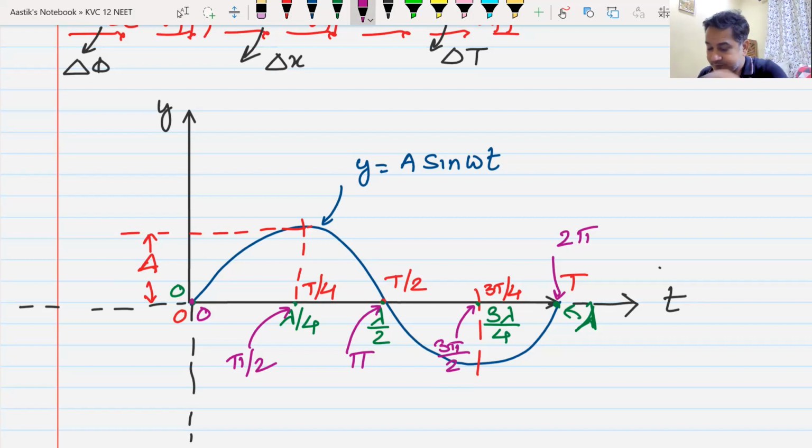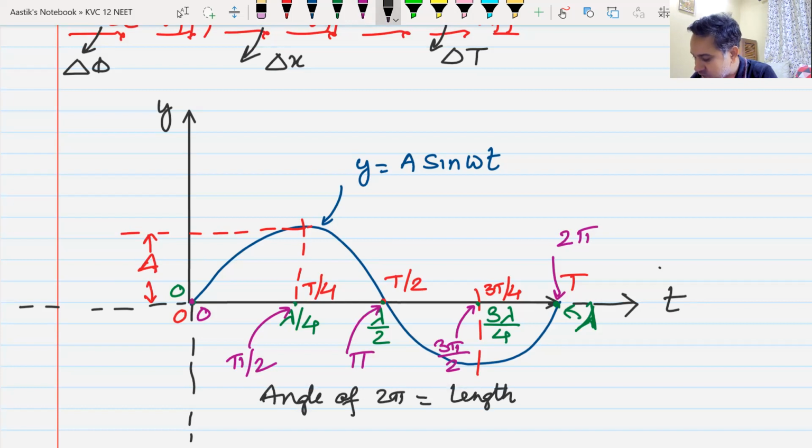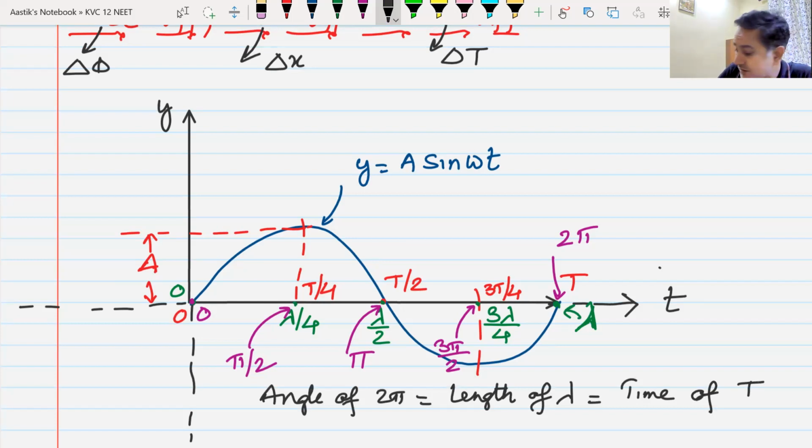I can write it this way: an angle of 2 pi is equal to a length or distance of lambda, that is equal to a time of capital T. Do we understand what I've written here?